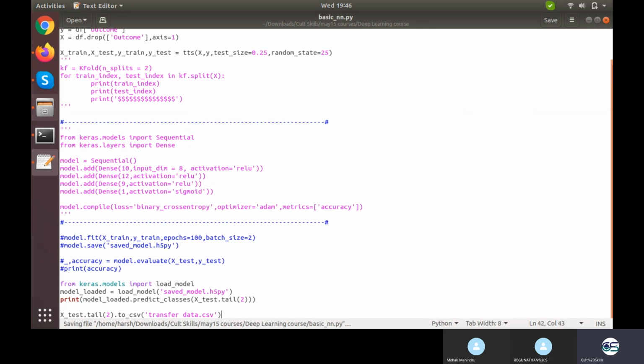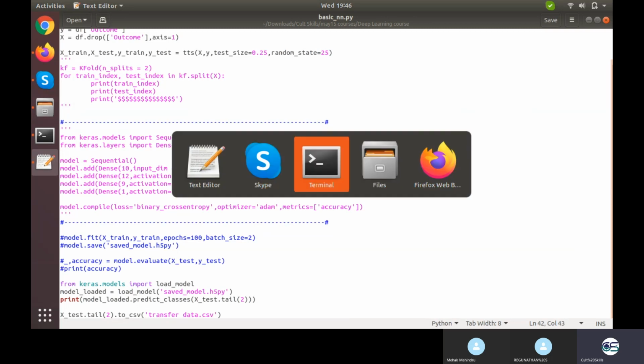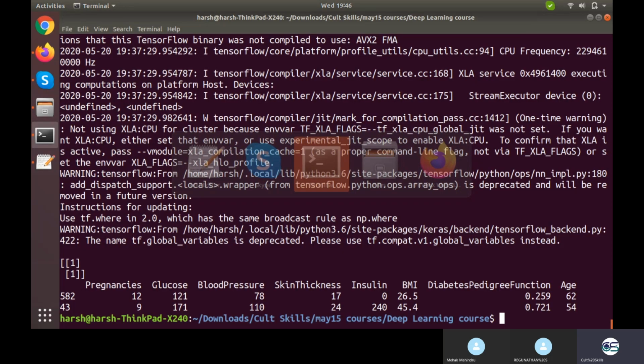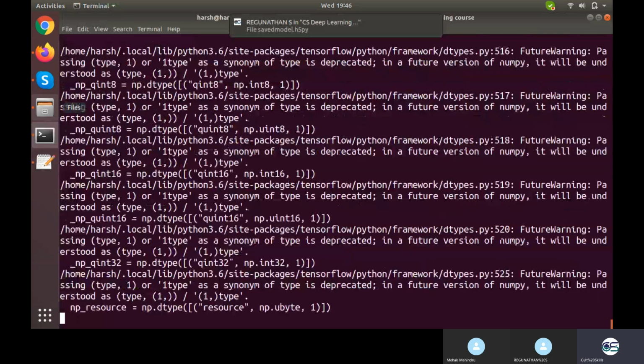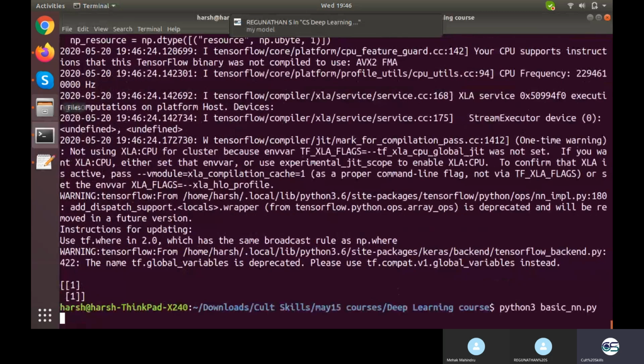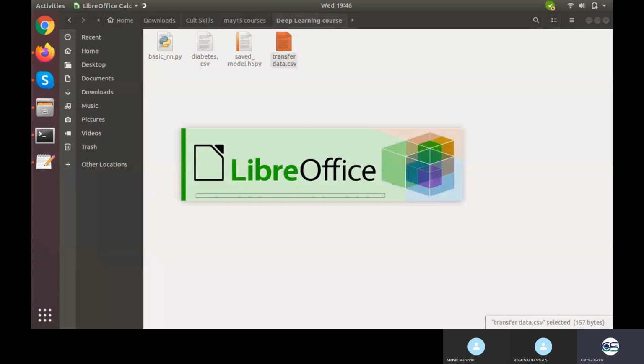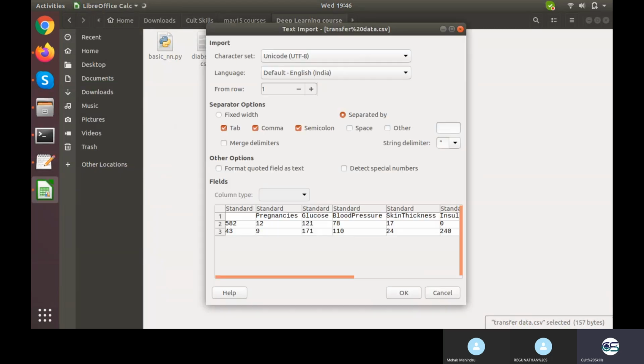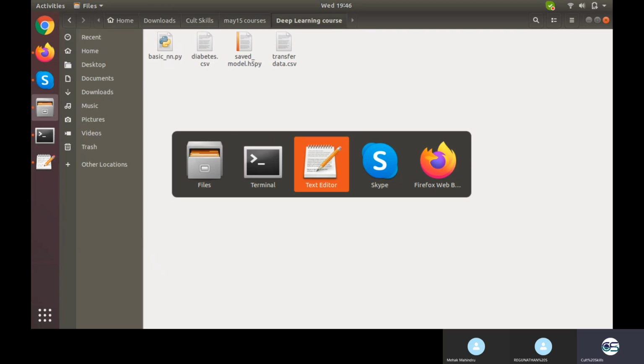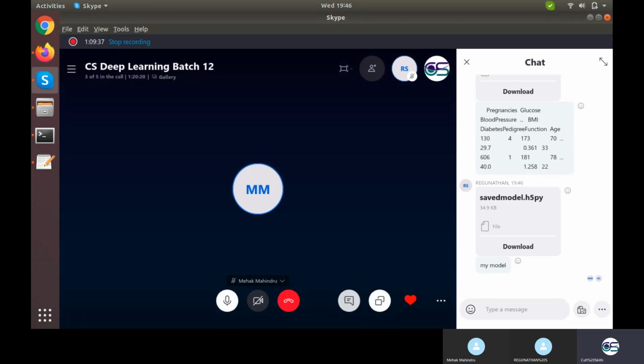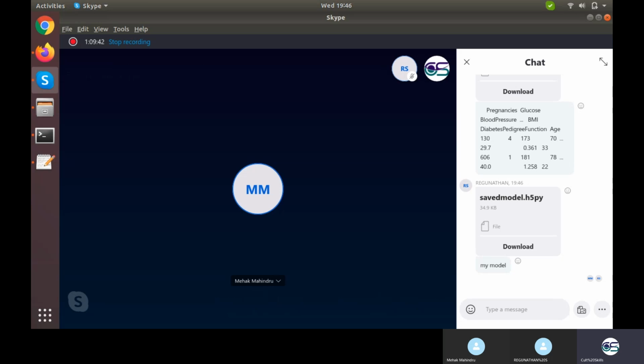This CSV would be saved when I run this file. So I'll be having two records, the last two of mine. You can have 582, 43, 12, 9, 121, 171, and all that. So it's your task basically to make a file of the last two records. Similarly for you as well, Raghunathan, make a file of the last two records.